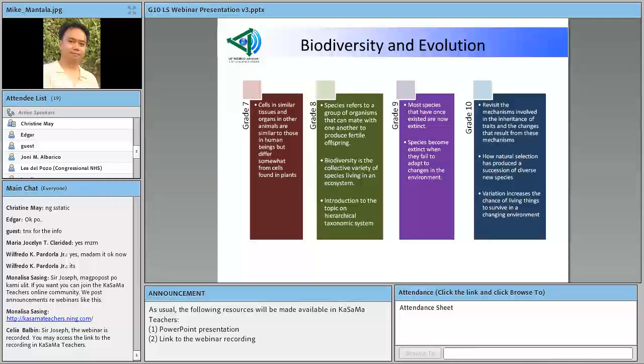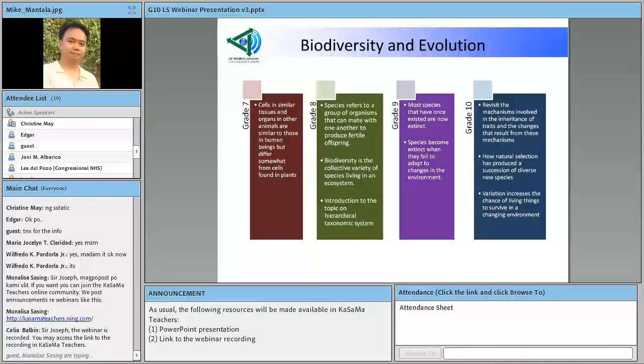And then, when they go to grade 8, they will now study specific species of organisms. Here they're going to study organisms from the simplest ones to the most complex that are present in different ecosystems. And here they learn that a species is a group of organisms that can mate with each other in order to produce fertile offspring.